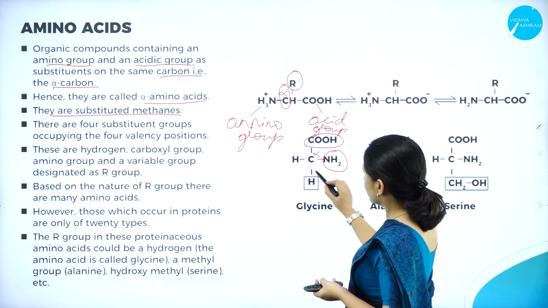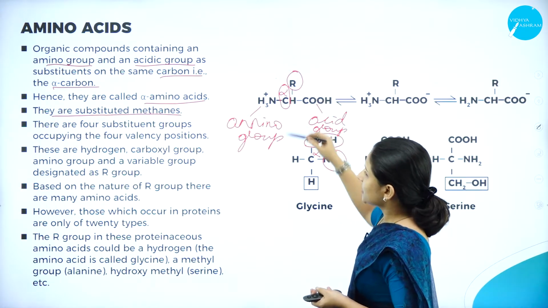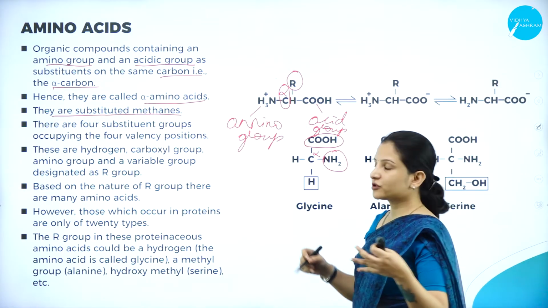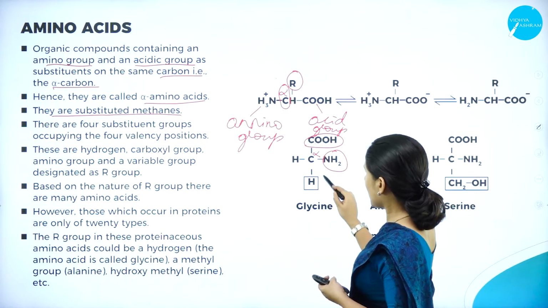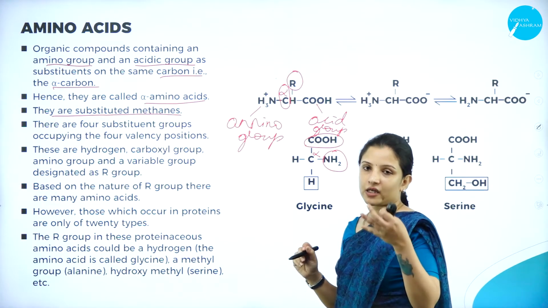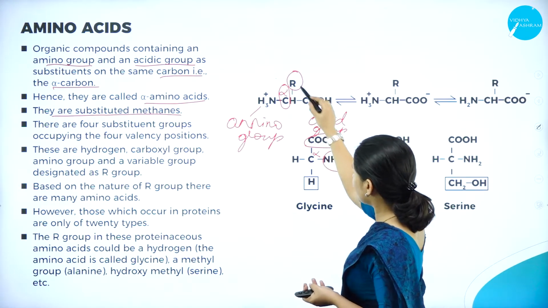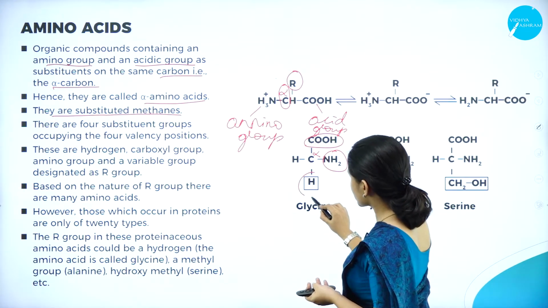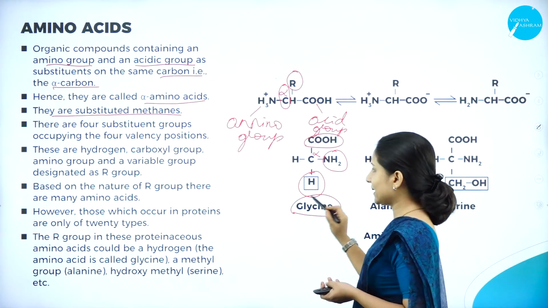Now this region is the R group. What is exactly present in the R group? Based on that, the name of the amino acid will be given. For example, here, if in the place of R, H is present, that is hydrogen, then the amino acid is glycine.